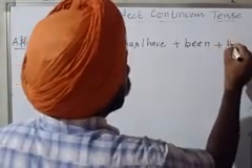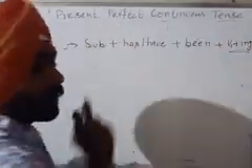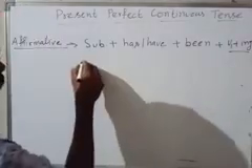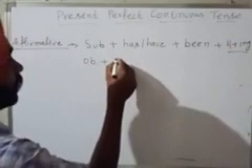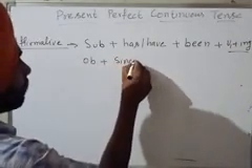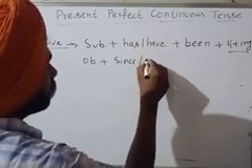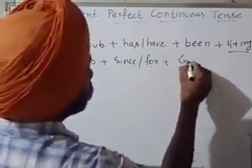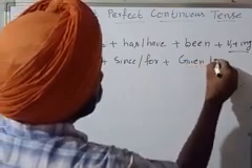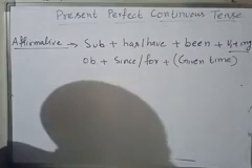Then we use verb first plus ing because of the continuous tense, and then we use the object, and then we use since or for, and then the given time. So this is very important.